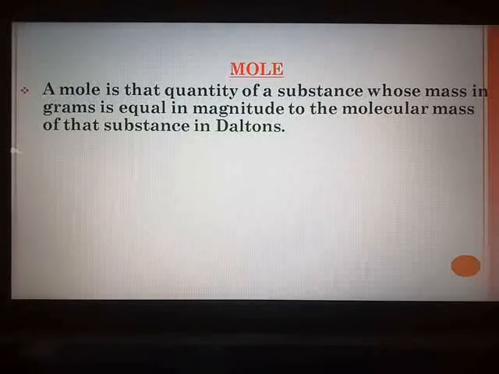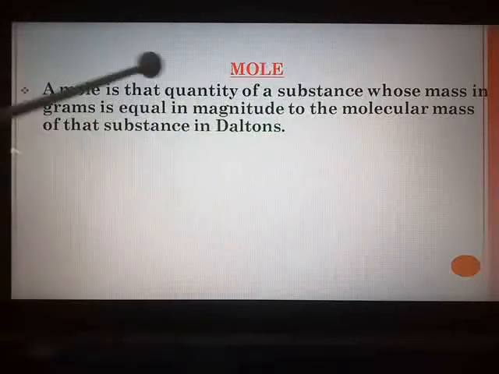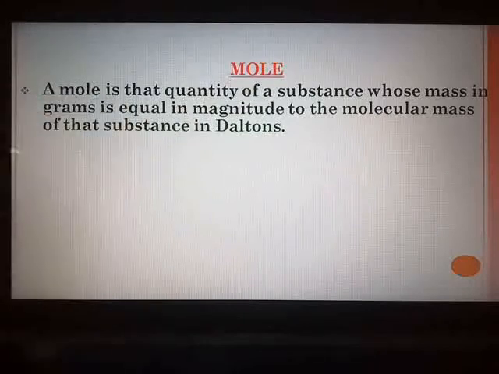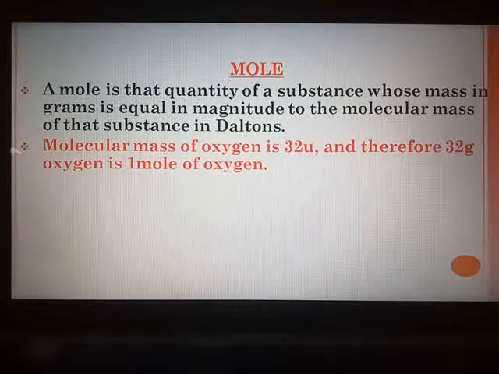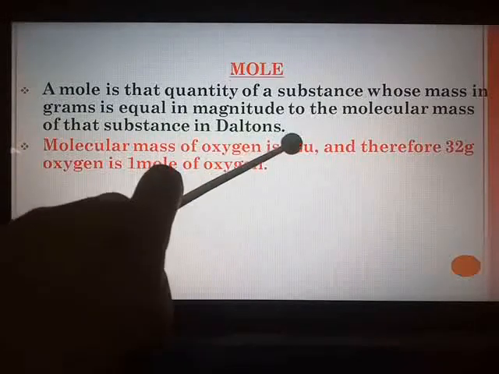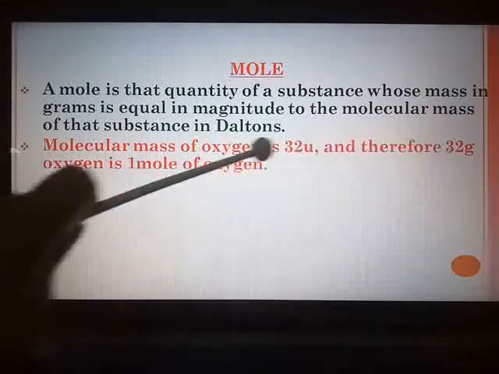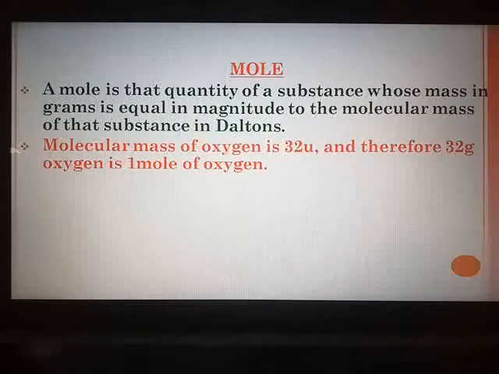Just now we had seen how the molecular mass of any compound is calculated, and I had told also that molecular mass has the unit dalton. So what is a mole? The quantity of the substance whose mass in grams is equal in magnitude to the molecular mass of that particular substance. Let us take one example, the oxygen molecule. Oxygen is O2. So what will the molecular mass be? 16 is the atomic mass for oxygen, so 16 multiplied by 2 is 32. So the molecular mass of oxygen is 32 daltons, and therefore 32 grams of oxygen means 1 mole of oxygen.